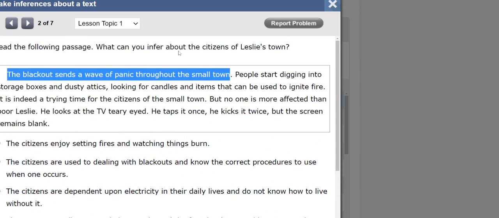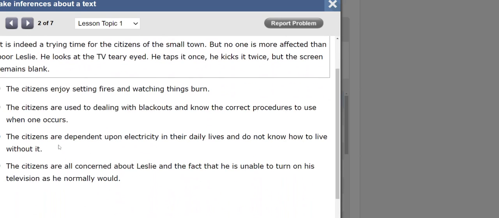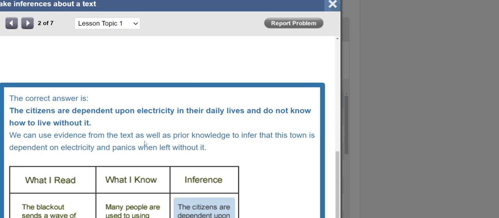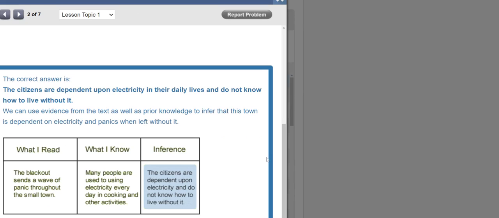The question is, what can I infer about the citizens of Leslie's town? Now, if you don't mark the correct answer, you're going to get the correct answer. Let's take a look at it. The correct answer is the citizens are dependent upon electricity in their daily lives and they do not know how to live without it. We can use evidence from the text, but I can also use prior knowledge to infer that this town is dependent on electricity and panics when they are left without it.